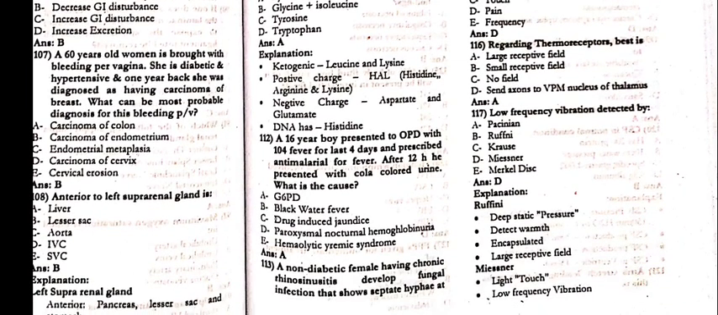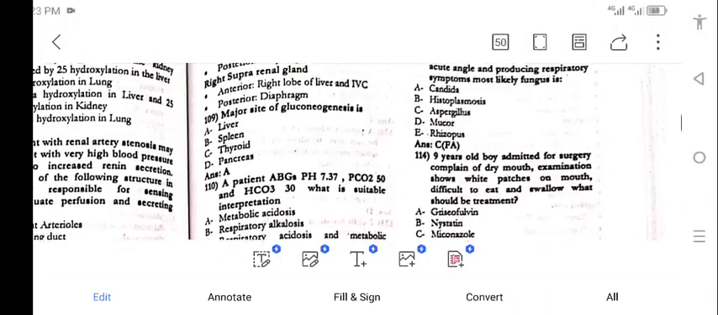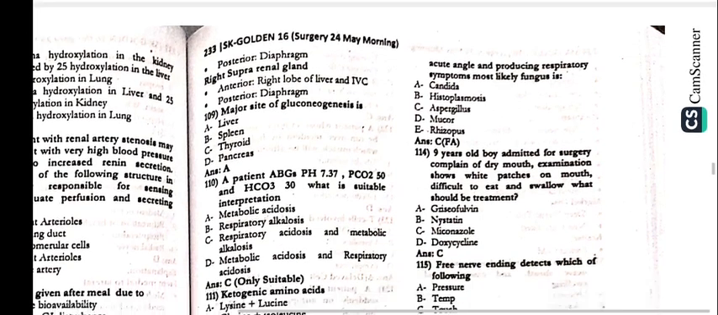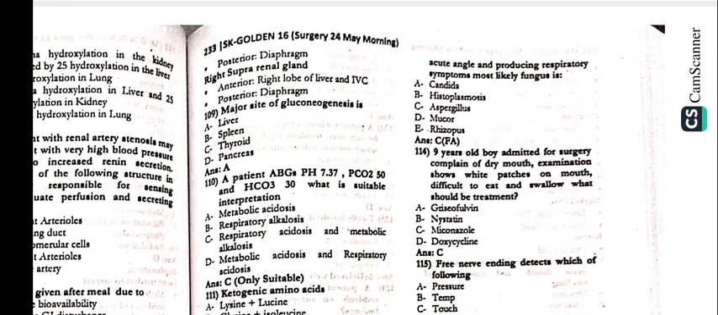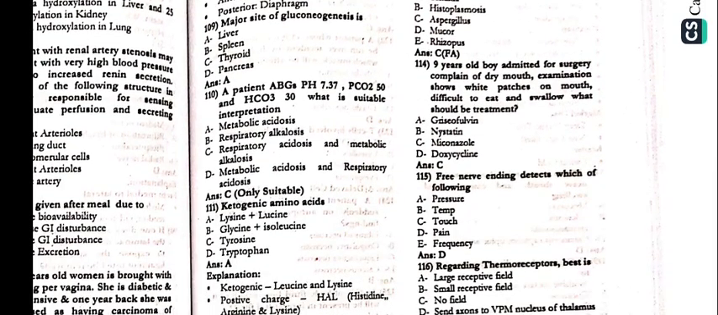112, a 16-year-old boy presented to the OPD with a 104 fever for the last 4 days and was prescribed antimalarial for the fever. After 12 hours he presented with cola color urine. What is the cause? That is G6PD deficiency. 113, a non-diabetic female having chronic rhinosinusitis developed a fungal infection that shows septate hyphae at acute angle and produces respiratory symptoms. Most likely the fungus is Aspergillus.